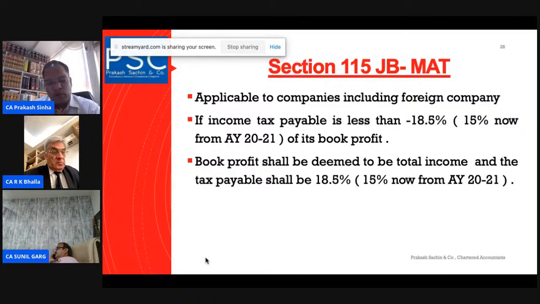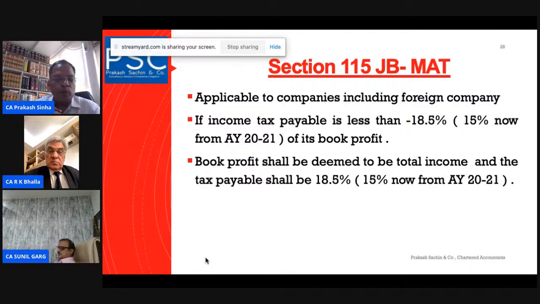When we go to section 5, there are two limbs. Section 5(1) is the limb for the resident, and section 5(2) is the limb which talks about the non-resident. 5(1) talks about the scope of the total income if a person is a resident.